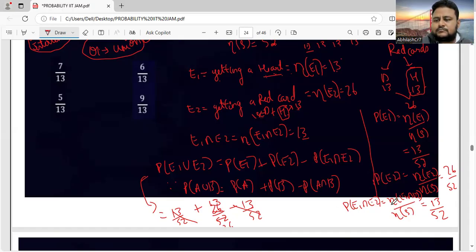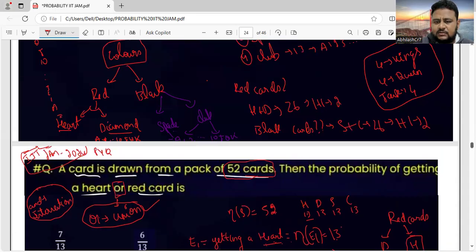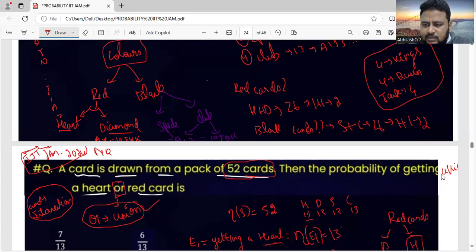Okay. One thing you must understand here, the question is not complete. The probability of getting a king is also there, friends. It's just a mistake in the question. Probability of getting a king. Let me write it here. Okay, nothing to worry about. We'll make some modification.